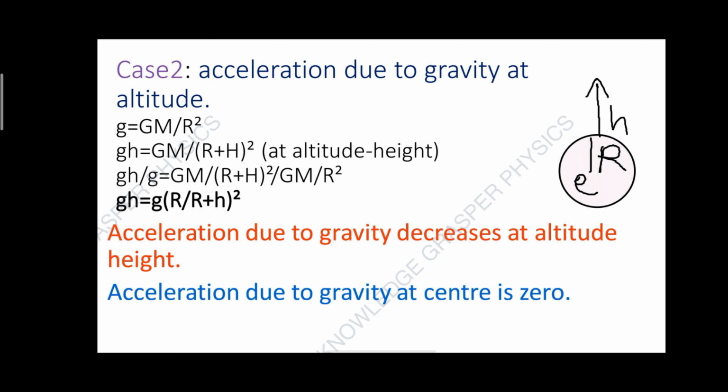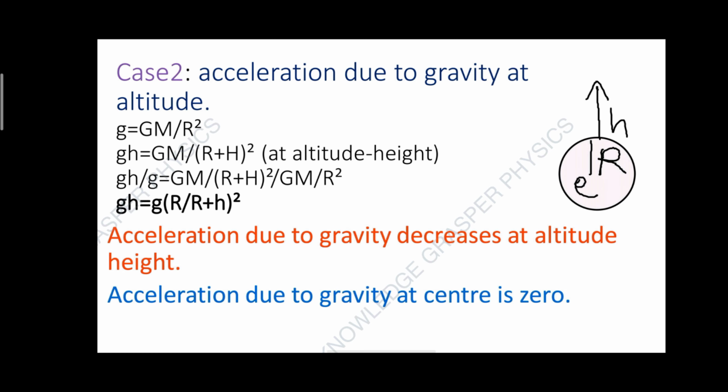Now let's discuss case 2, acceleration due to gravity at altitude. Here altitude means height. Now we know the formula g equal to GM by r square. So we can consider acceleration due to gravity at height, g_h equal to GM by (r plus h) whole square.